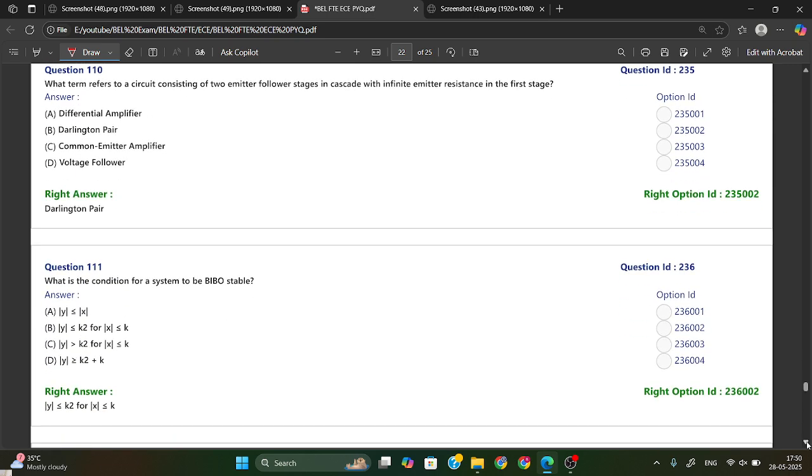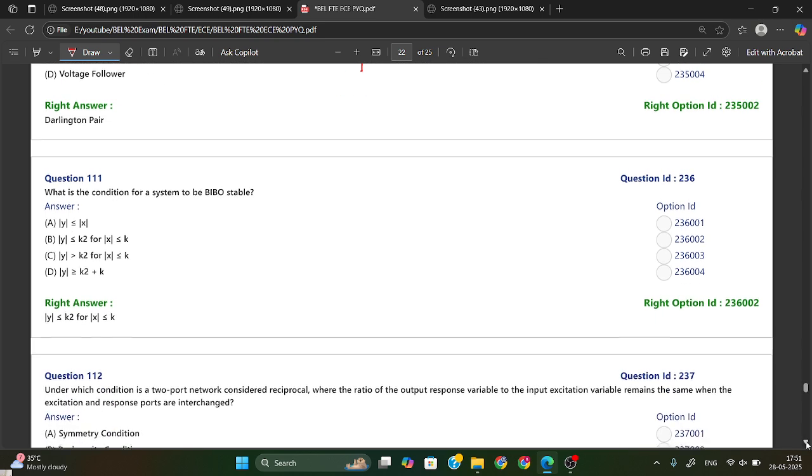What term refers to a circuit consisting of two emitter follower stages in cascade with infinite emitter resistance in the first stage? So this is nothing but a Darlington pair. In a Darlington pair, it is cascaded with an infinite emitter resistance in the first stage. So Darlington pair is your answer.